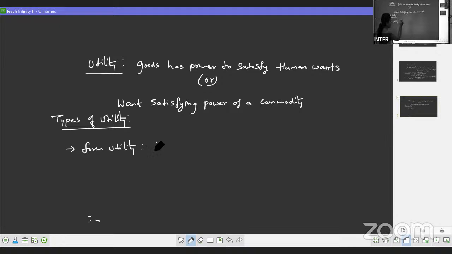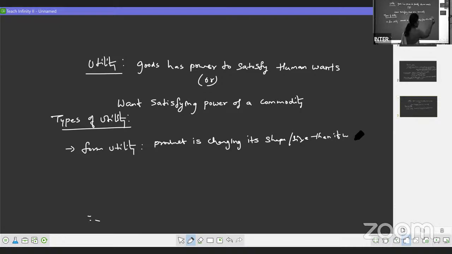When the product is changing its shape or size, then it will possess utility. So for example, we have taken wood, which is changed into a chair or a bench, and we have utility.